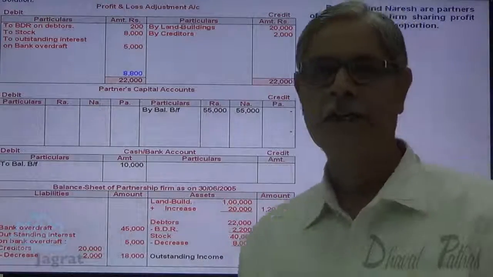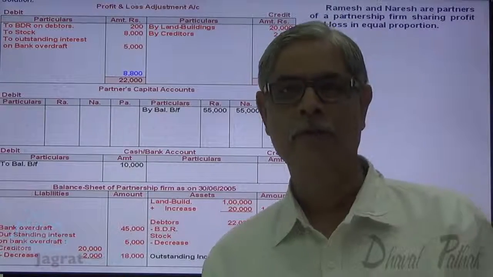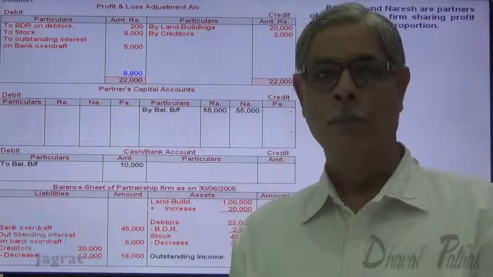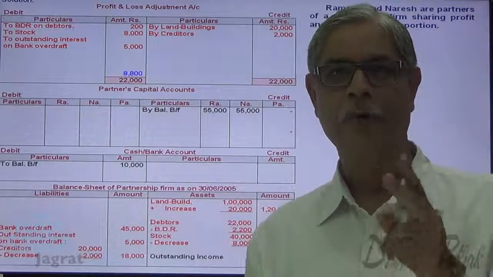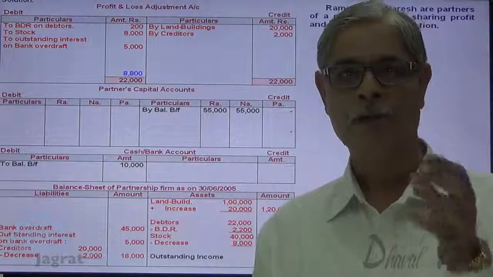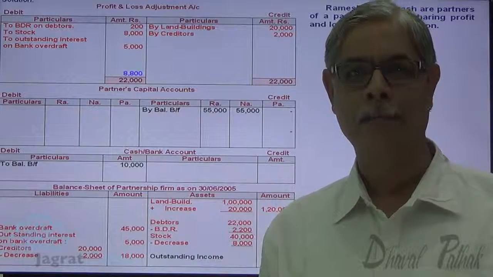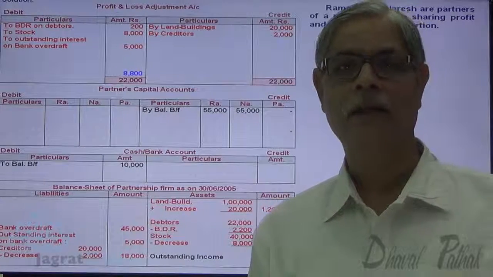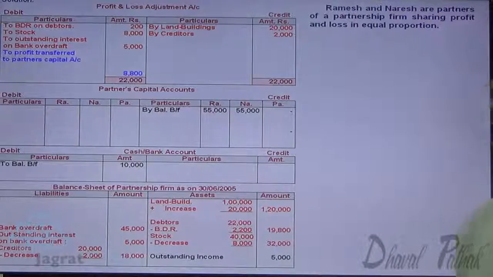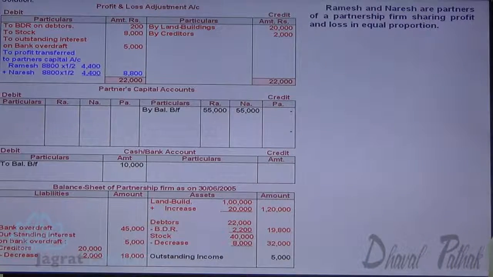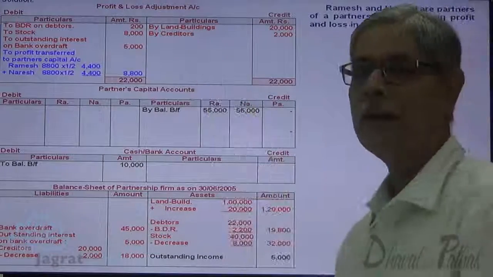So this 8,800 is distributed in equal proportion. Both partners will get 4,400 each. Journal entry for that is profit and loss adjustment account debit to partners capital account credit 4,400, 4,400, one half of 8,800.